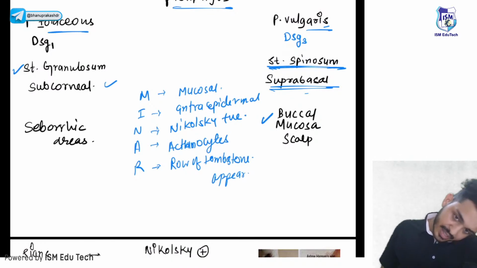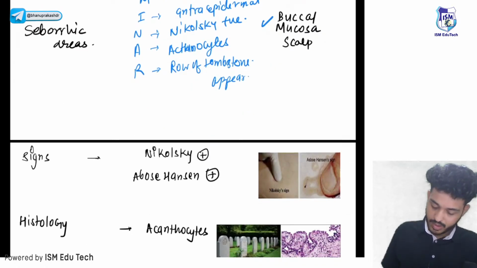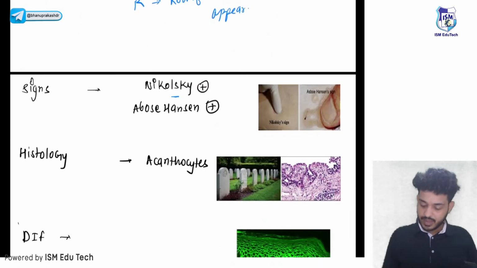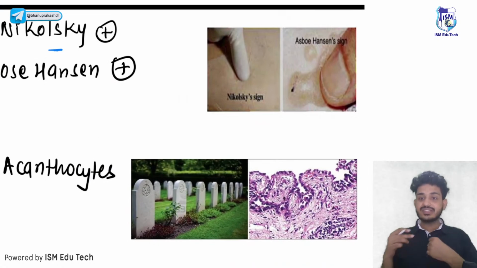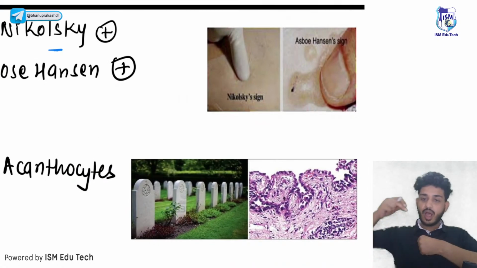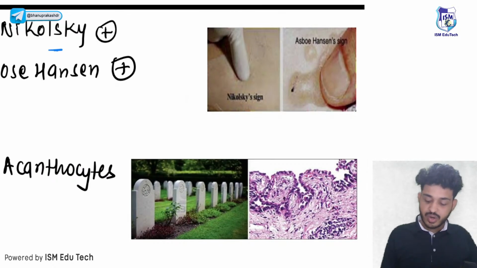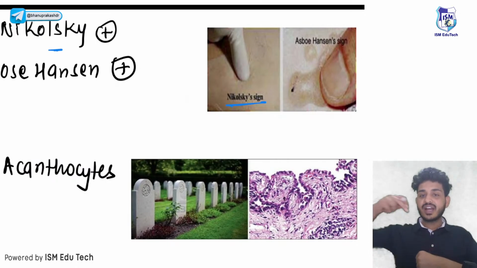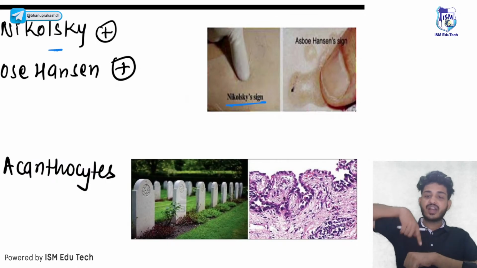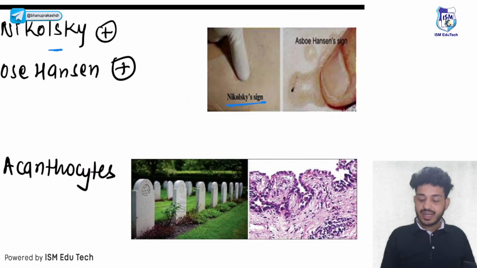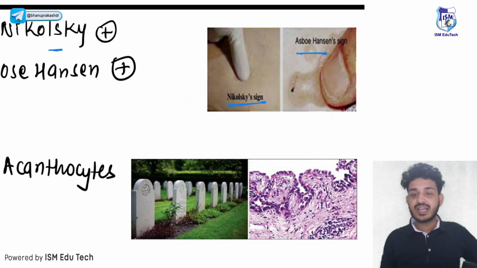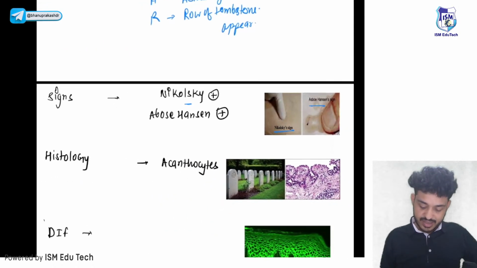So we have seen till here. This one is your Nikolsky sign. What is Nikolsky sign? Suppose there is a bulla, and I try to apply tangential pressure. If I apply tangential pressure, that is known as Nikolsky sign. And if I try to put a perpendicular pressure, then that is known as Asboe-Hansen sign.